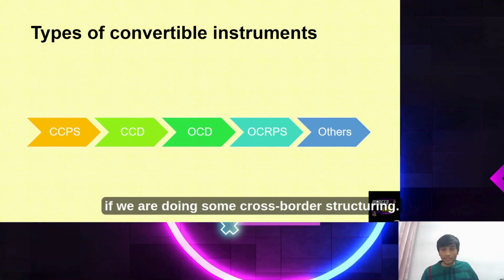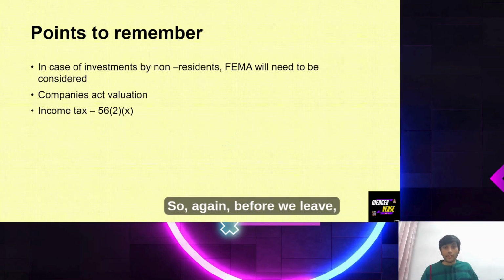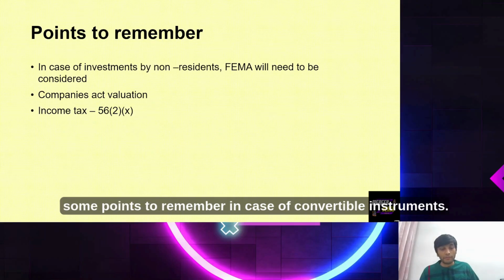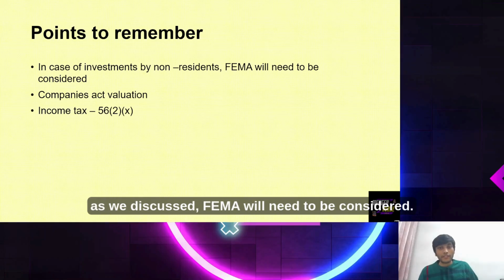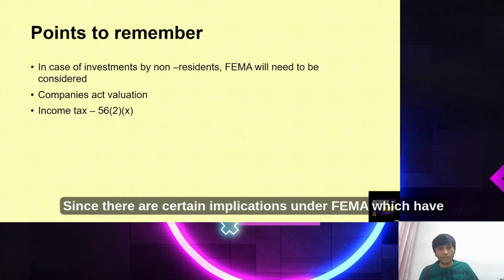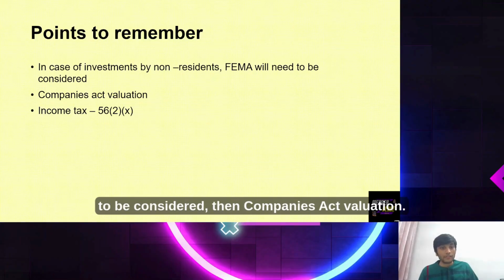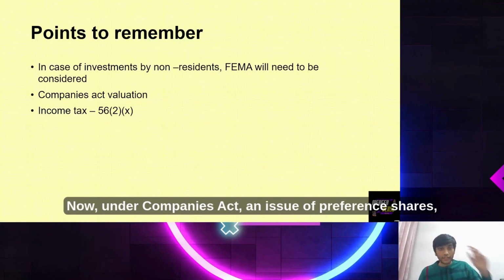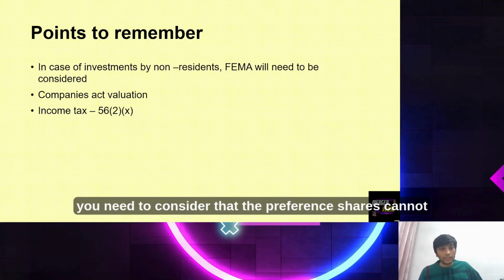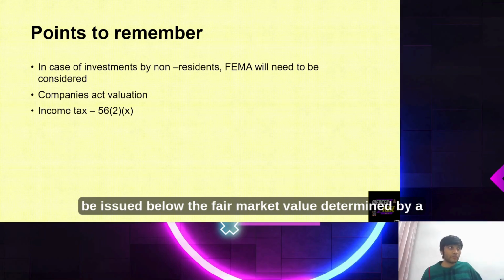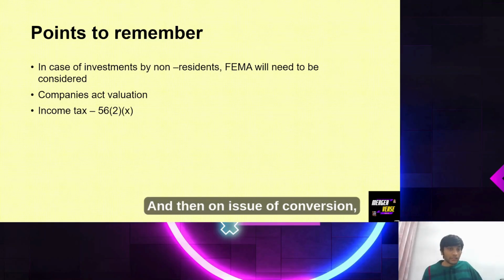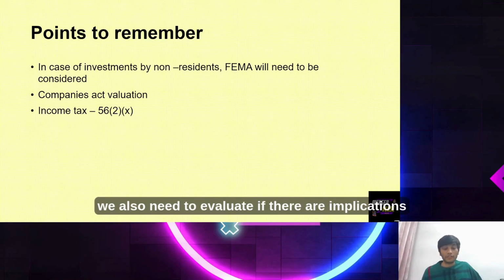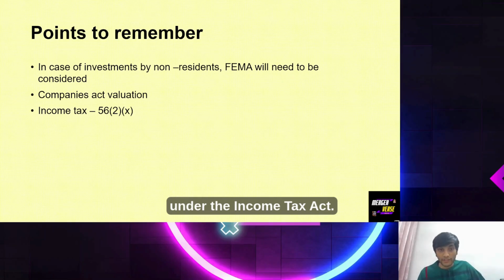that may be relevant if we are doing some cross-border structuring. So again, before we leave, some points to remember in case of convertible instruments. In case of investment by non-residents, as we discussed, FEMA will need to be considered, since there are certain implications under FEMA. Then Companies Act valuation. Under the Companies Act, for an issue of preference shares, you need to consider that the preference shares cannot be issued below the fair market value determined by a valuer. And then on issue or conversion, we'll also need to evaluate if there are implications under the Income Tax Act.